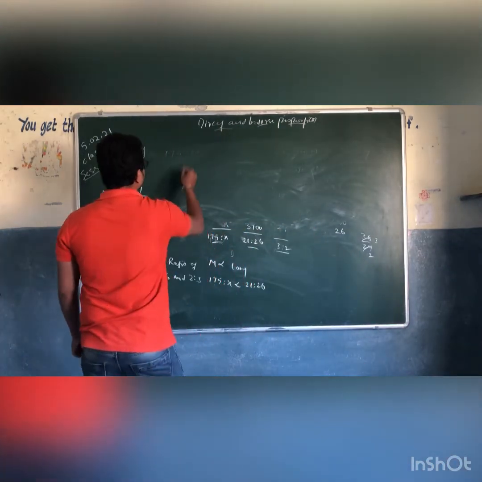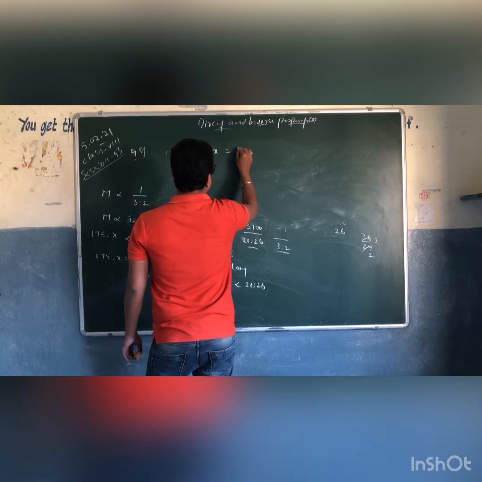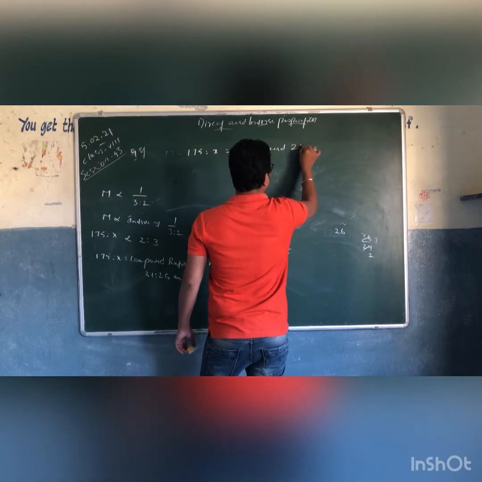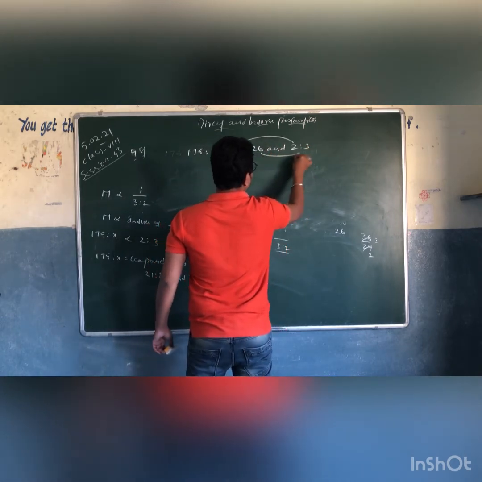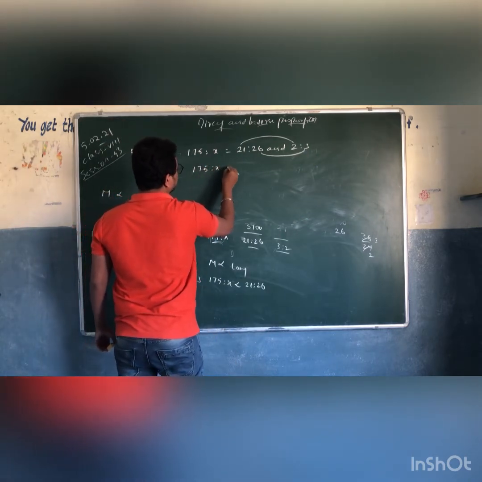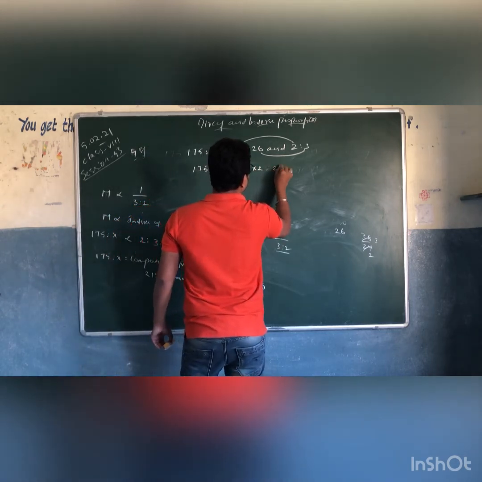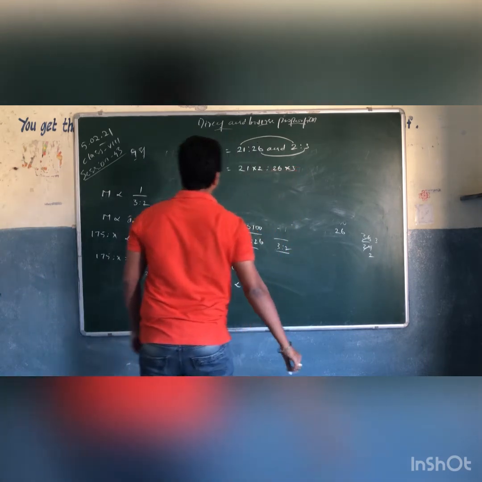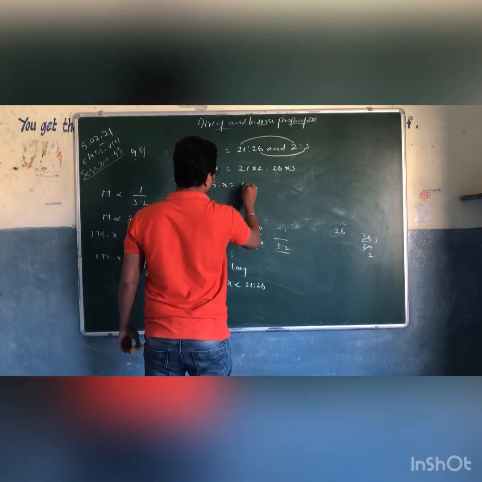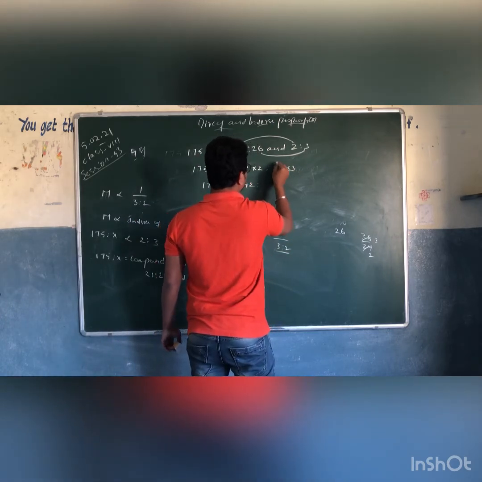Now, 175 is to x equals 21 is to 26 and 2 is to 3, where we can multiply. Now this can be written as 175 is to x equals 21 into 2 is to 26 into 3. So 175 is to x equals 42 is to 26 into 3, which is 78.